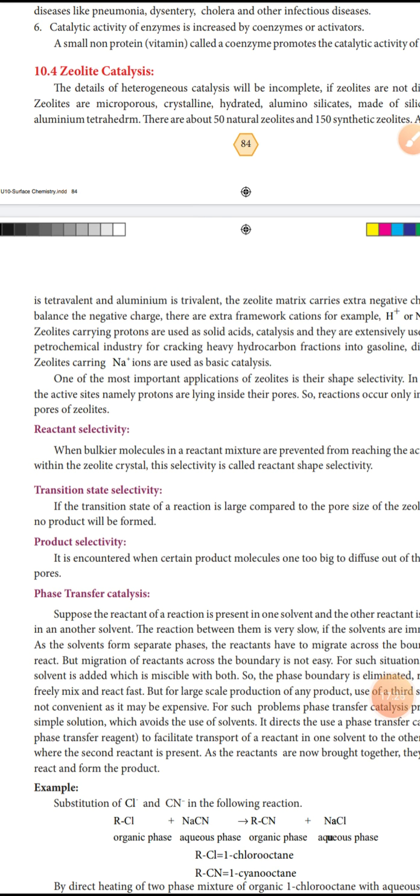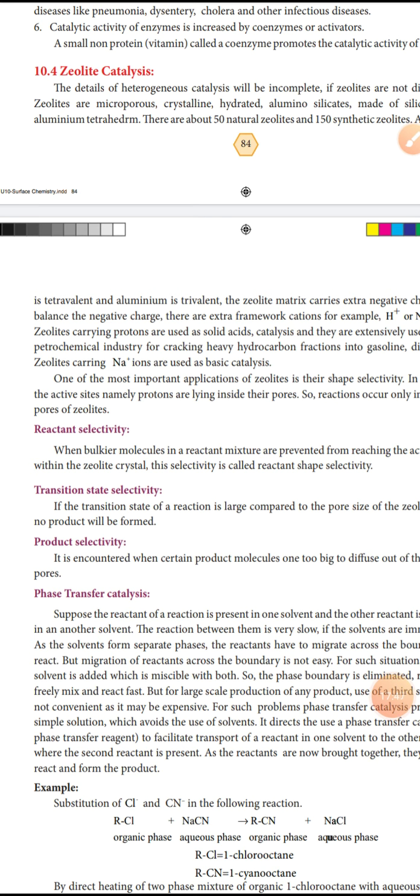Third point, product selectivity. It is encountered when certain product molecules are too big to diffuse out of the zeolite pore. Bigger molecules cannot diffuse out of the zeolite pores.